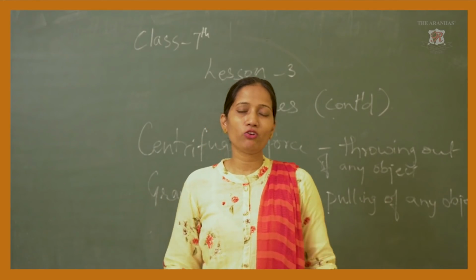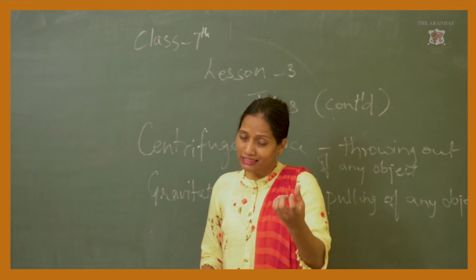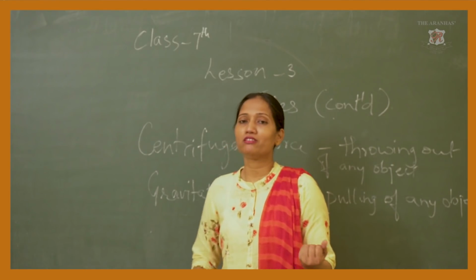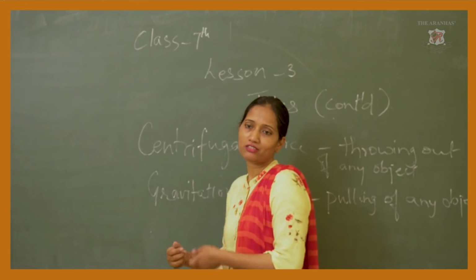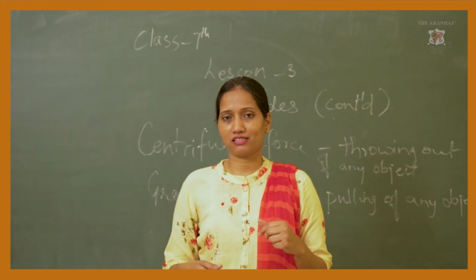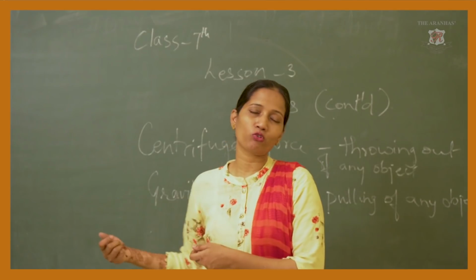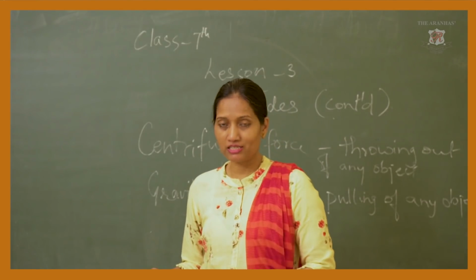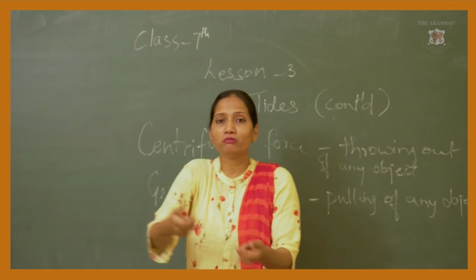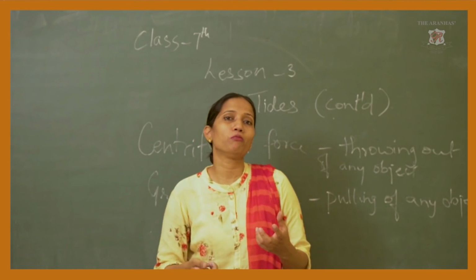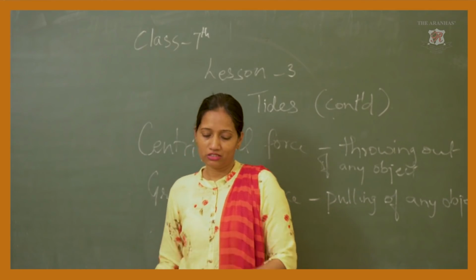Suppose I am pulling something in one direction, and there is another person, like when we play tug of war. One is pulling this side and the other is pulling the other side. But if the other side also comes and joins me and we pull the rope together on one particular side, whatever force I am applying to the rope becomes double, and it is easier for us to pull the rope over this side.